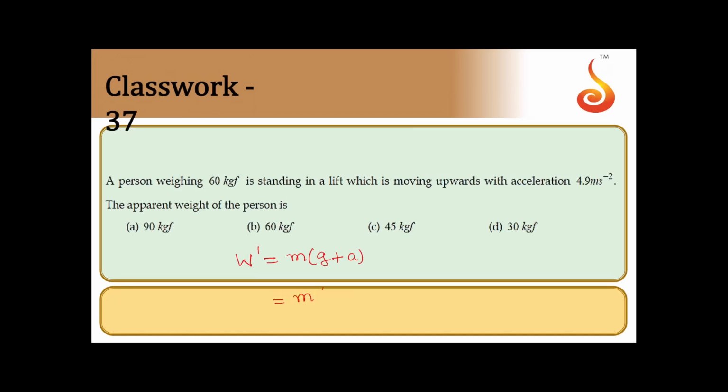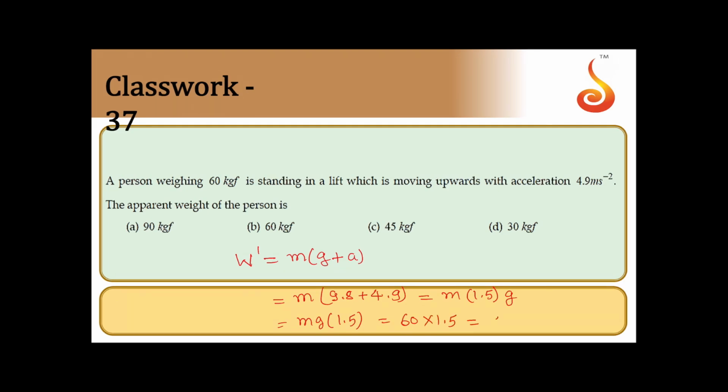Now it will be m into g, which is 9.8, plus a, which is 4.9. So 4.9 is half of g, so you can write it as m into 1.5 times g, because you want the answer in kg force. So mg, the actual weight, is 60. So it is mg into 1.5.